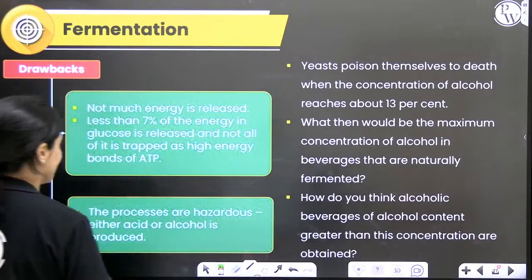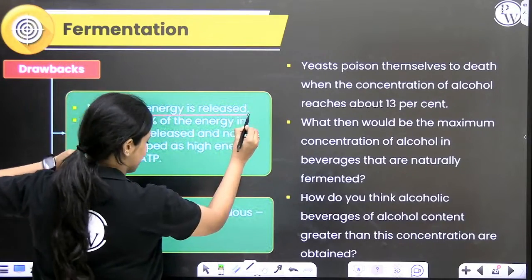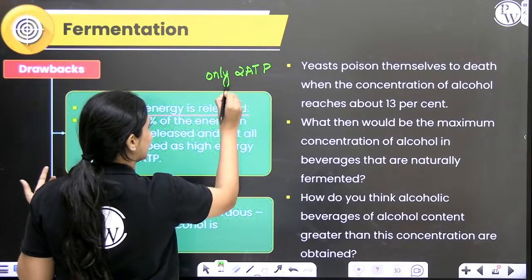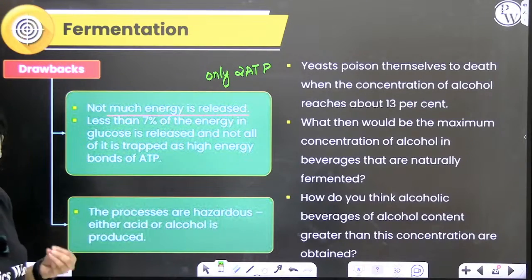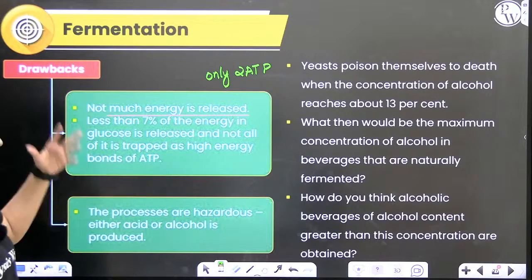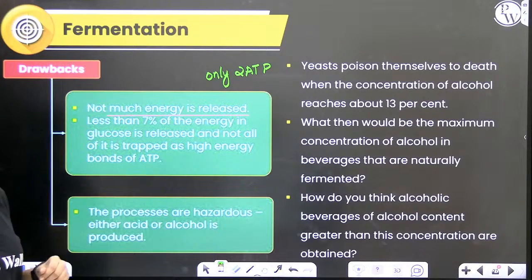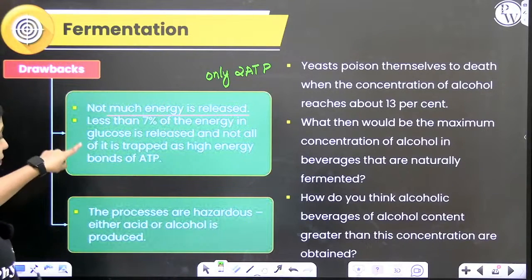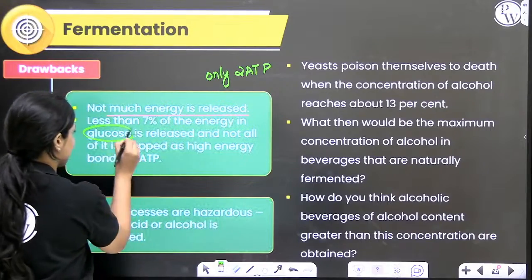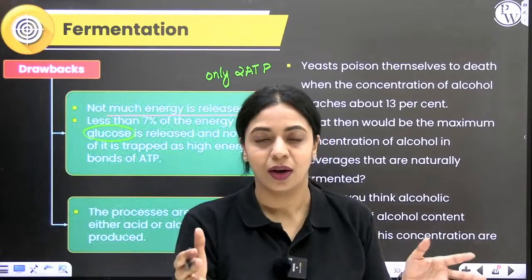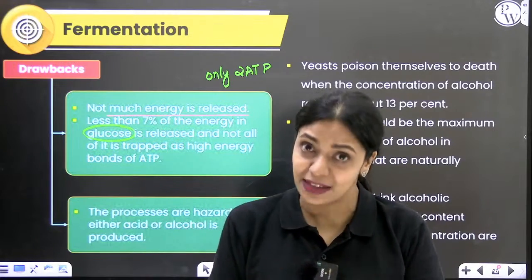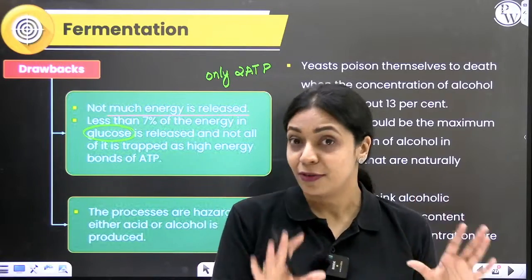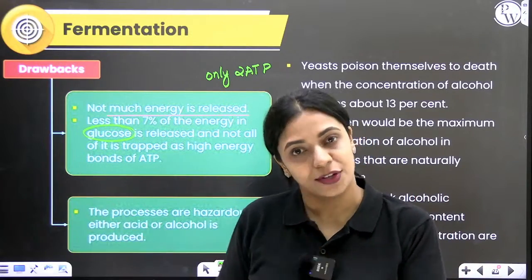If this partial oxidation is happening, not much energy is released. We know exactly only 2 ATPs are released. In contrast, in aerobic respiration, ideally we'll get 38 ATP. Look at the difference, 38 and 2. So in anaerobic respiration, the amount of energy that is released is very, very less. Also, remember I told you when glucose gets broken down, all of the energy will not be trapped in ATP molecules, even in aerobic respiration. Some amount will obviously be lost as heat, even if complete oxidation happens. But over here, only partial oxidation is happening.